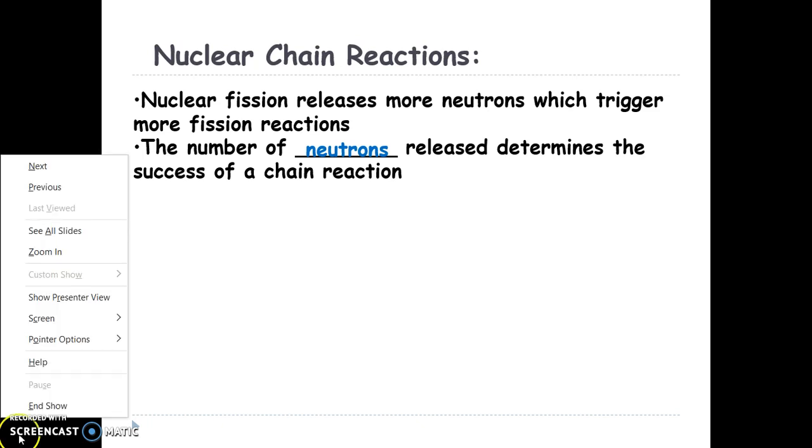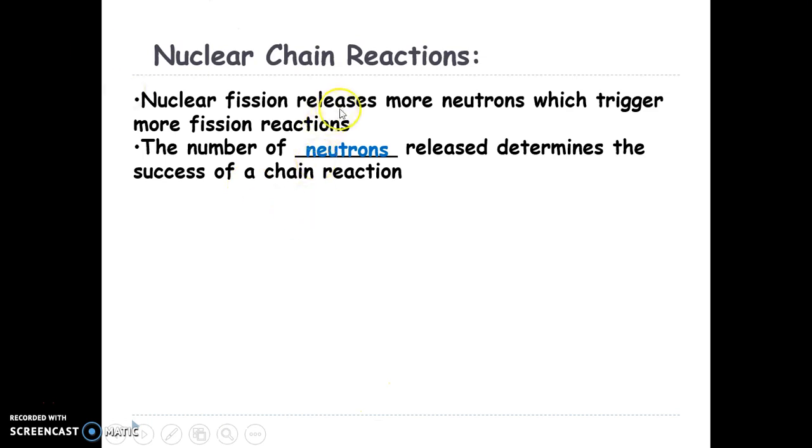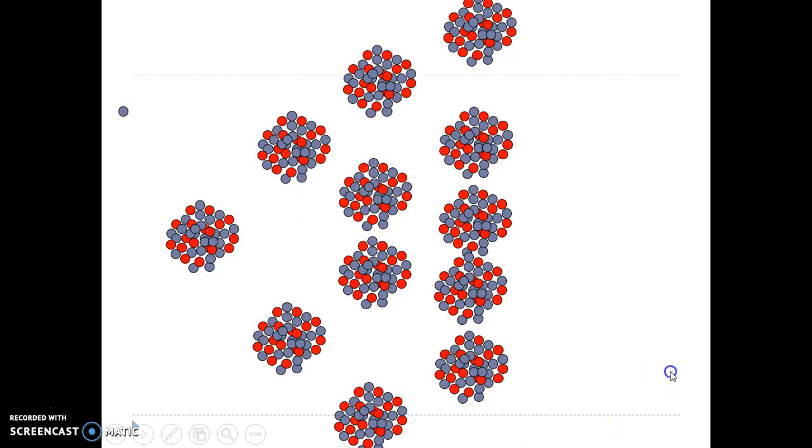Like in nuclear fission, we have already seen one nuclear fission produces three neutrons. Now those three neutrons are capable of causing the nuclear fission of three different uranium atoms. After each interaction, there will be generation of again some amount of neutrons. Those neutrons will trigger other fission reactions, and the process will go on continuing. The number of neutrons released determines the success of the chain reaction. So here we will see an animation.